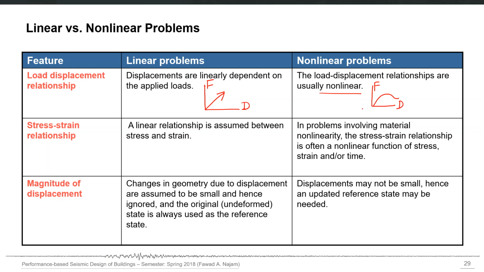Stress strain relationship, material level behavior, it is linear. Here it has a nonlinear behavior. And the nonlinearity is not just between force and stress and strain. In this case, the stress strain curve itself is modified because of certain other factors also.